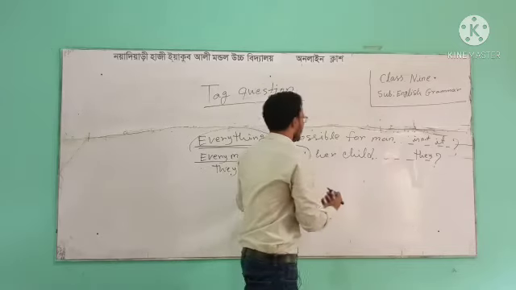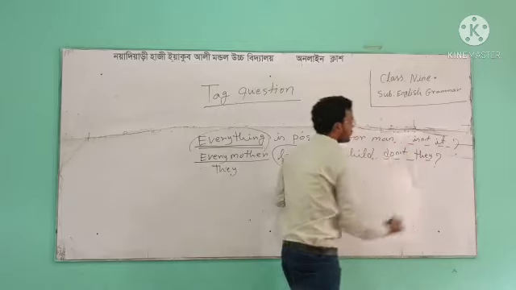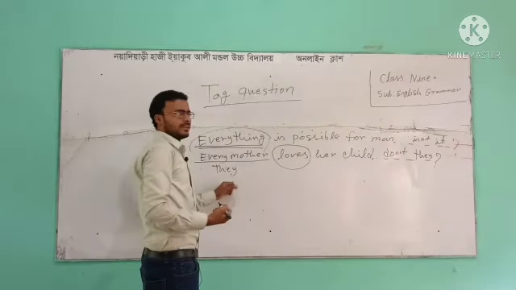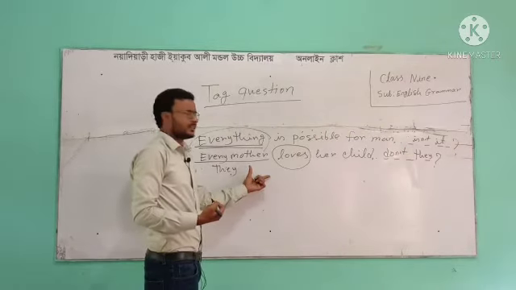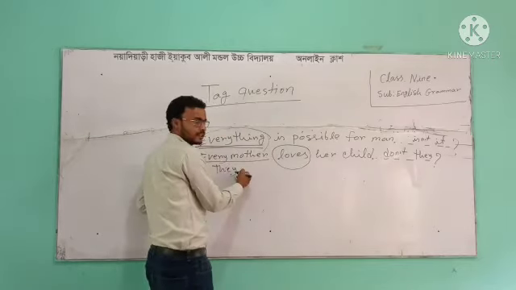So, don't they? Have you got it? Every mother loves her child. Here, every mother is the subject.